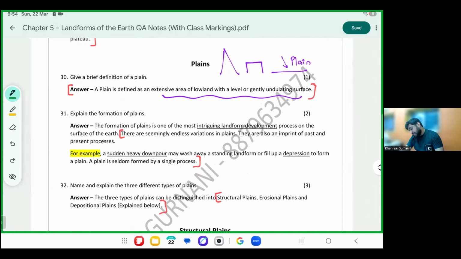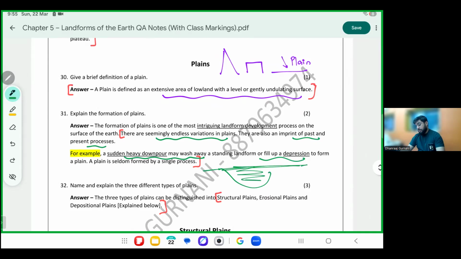Formation of plains. They are seemingly endless variations of plains. Plains can be of multiple types. They are an imprint of the past and present processes. For example, a heavy downpour, a lot of water comes, a big flash flood comes and fills up a depression, resulting in a plain. So if this was my area, which was a depression, a big flash flood came, leveled it out and went away.